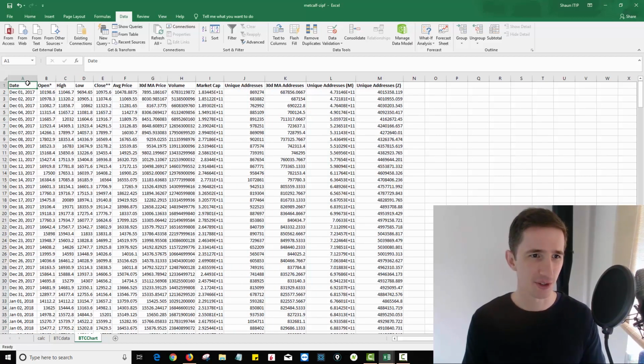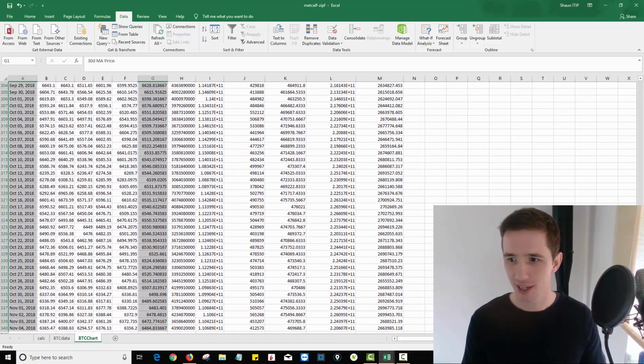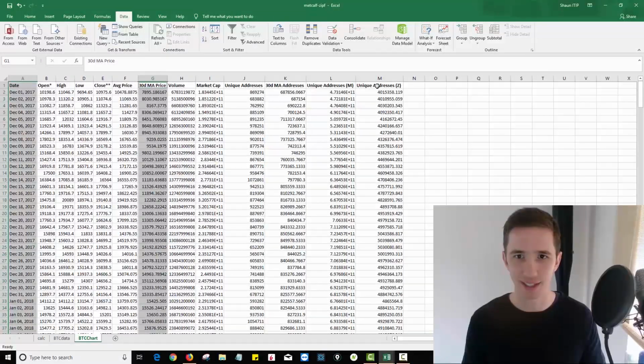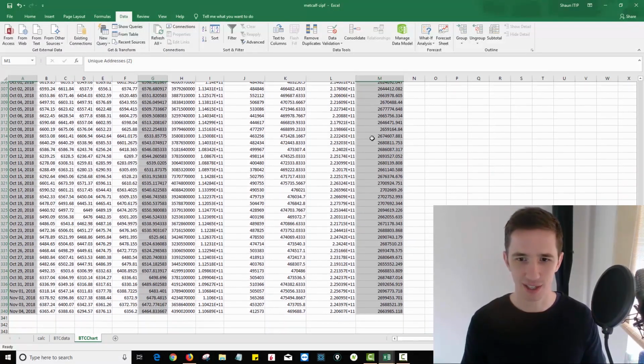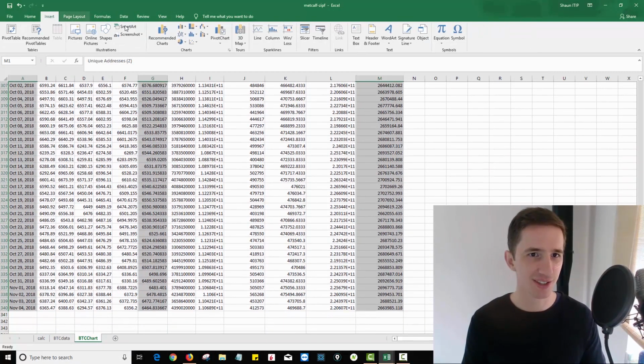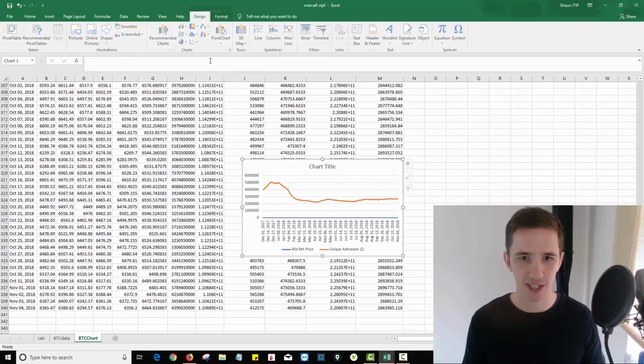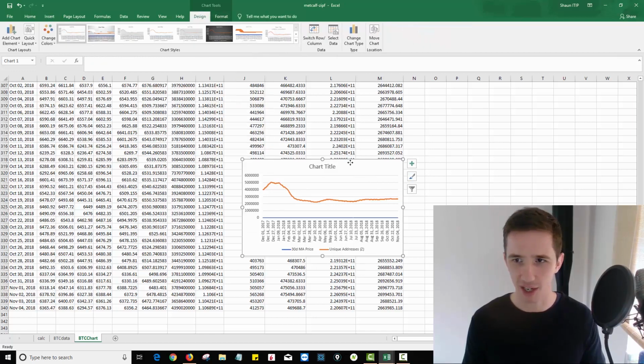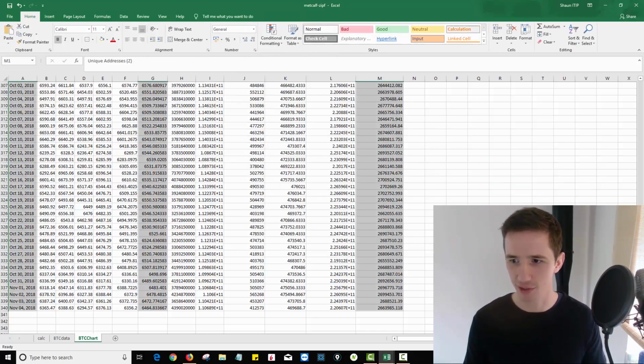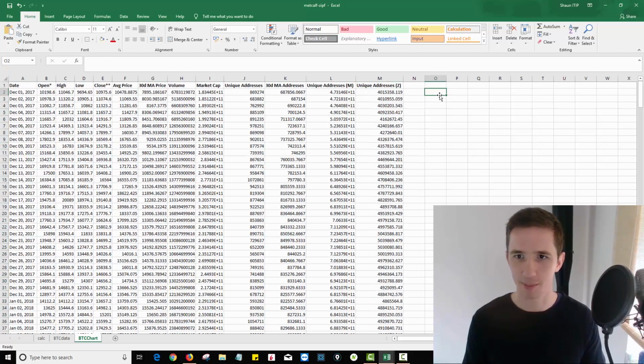So now what we can do is highlight these dates here, and we can highlight the 30-day moving average of price here, and we can highlight the number of unique addresses here. So I'm going to go Insert, and I'm going to go Chart. So I want a line chart. I'm just going to pick this first one over here. And so now we have a chart. So what I'm going to do is actually cut that, Control X, click up here, Control V.